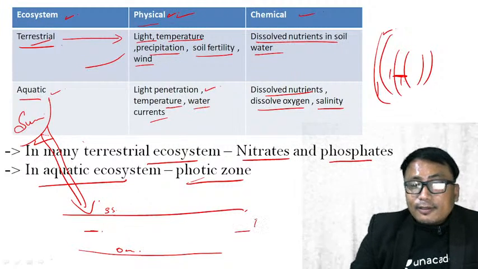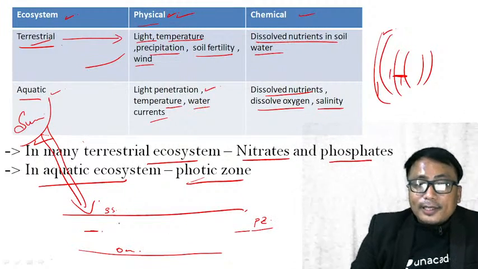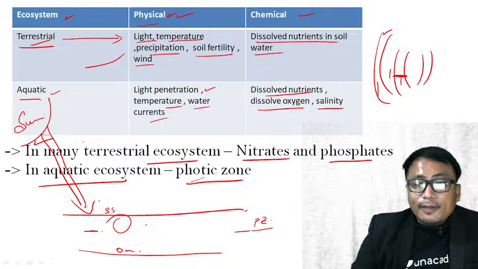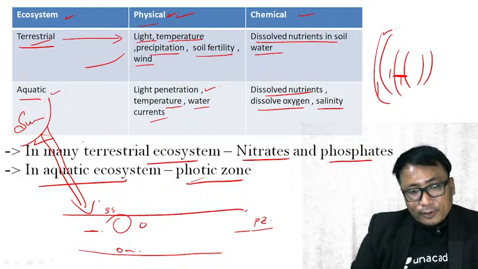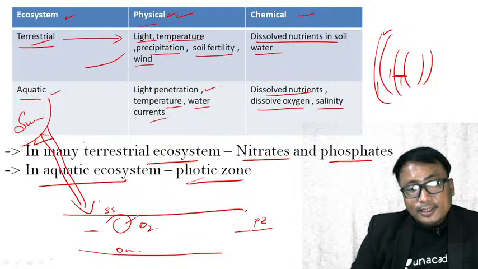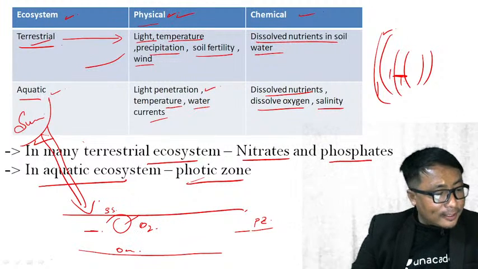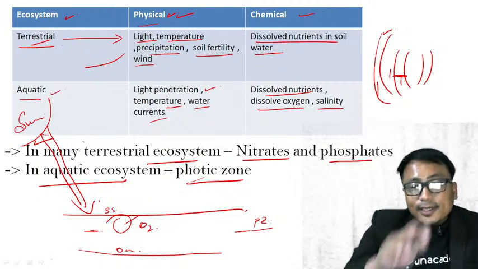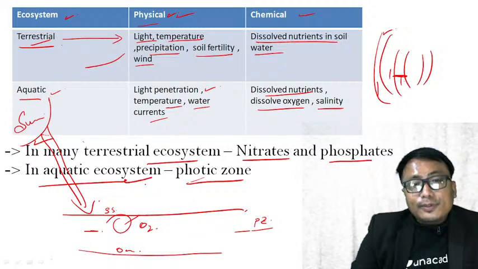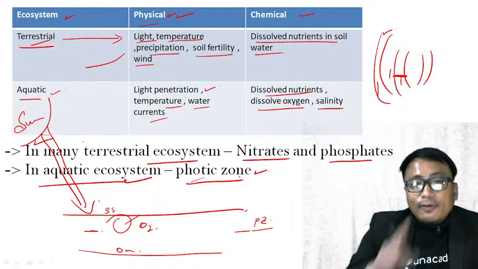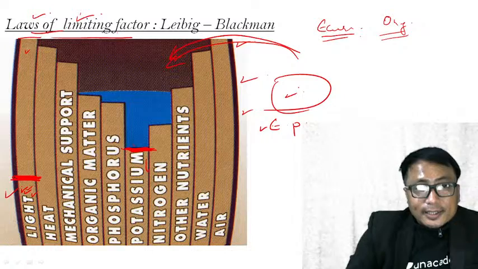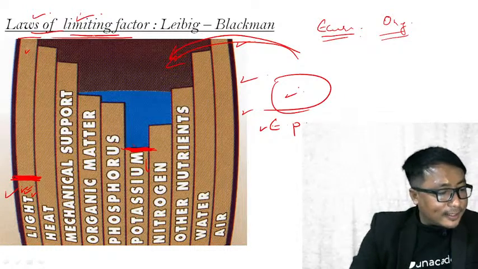This region is known as the photic zone. Maximum organisms will be here. Why? Because this is where you get a sufficient amount of oxygen by the process of photosynthesis by phytoplankton or diatoms. So these are the examples. In the aquatic ecosystem, the photic zone is one of the limiting factors. Okay, that is the law of limiting factor. Clear?